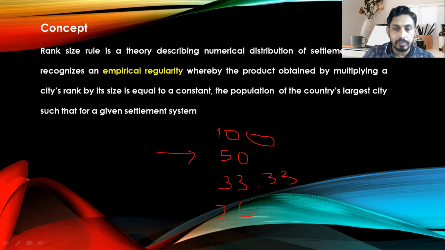Like that, when we rank the cities according to population size, there is a decrease in population as per the rank size rule. So according to the rank size rule, the second largest city has 1/2 the population of the largest city. The third ranking city has 1/3 the population of the first largest city. The fourth city has 1/4, and so on up to the nth city. The nth city has 1/nth of the population of the largest city. So these are the basic things that we have to know about the rank size rule.